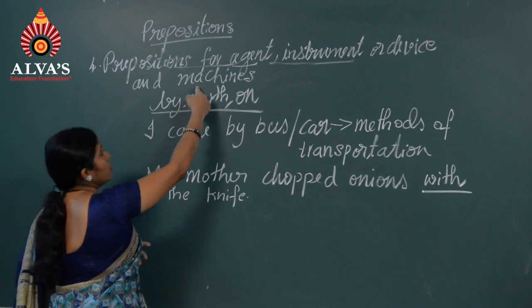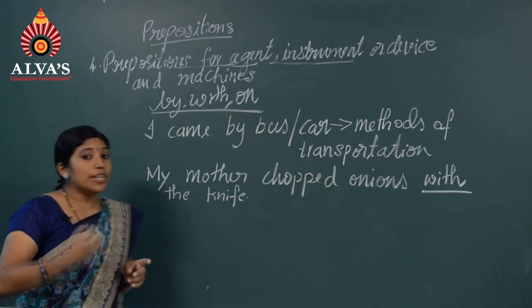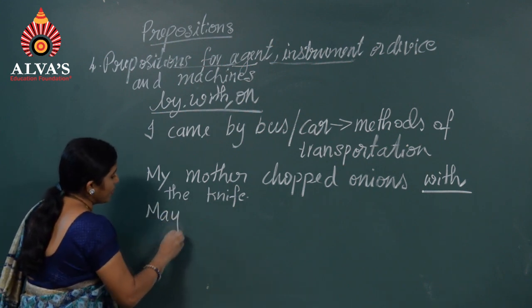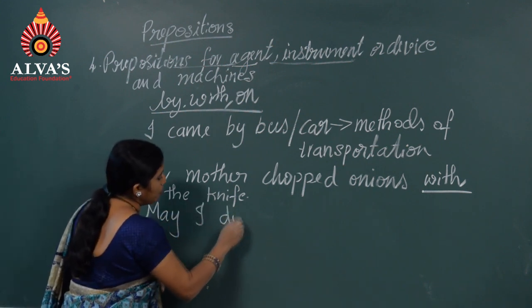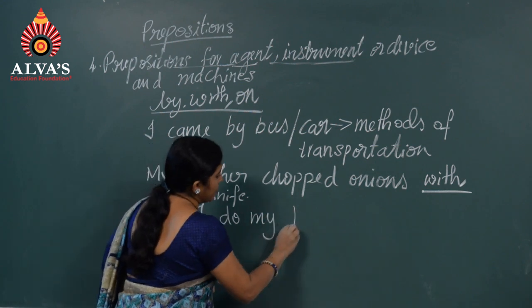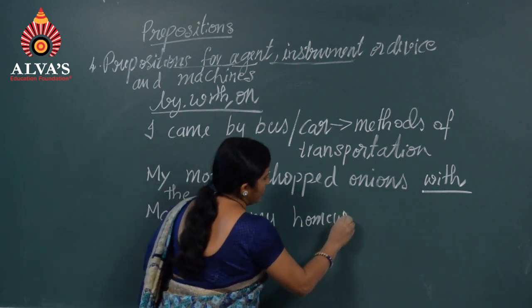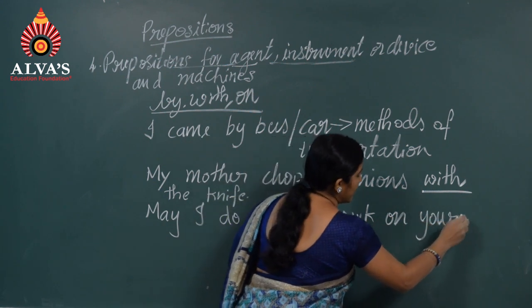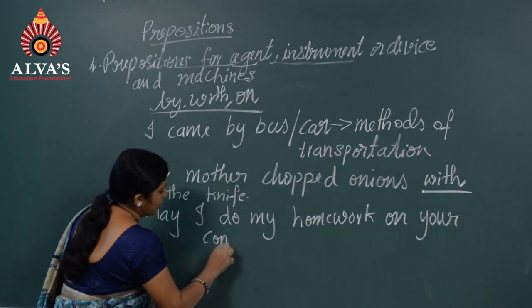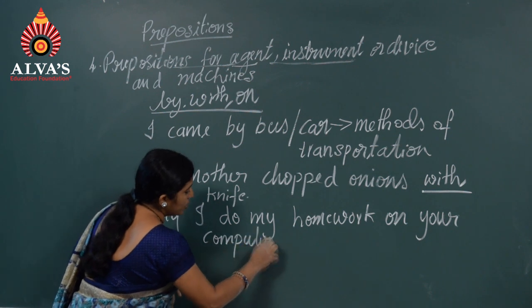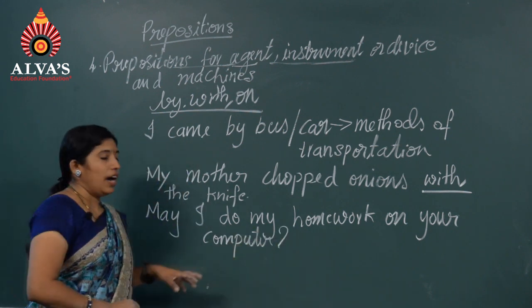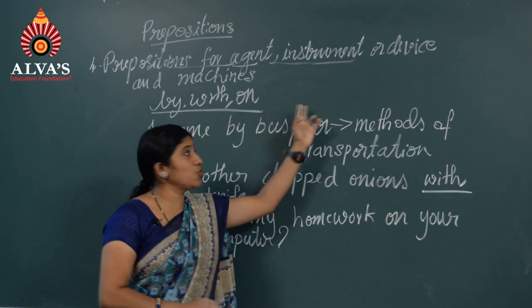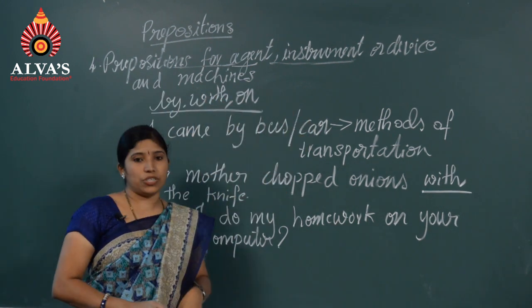Next, it is also used for machines. May I do my homework on your computer? Computer is a machine. That's why on is used here. I hope you have understood the prepositions relating to agent, instrument or devices and even machines.